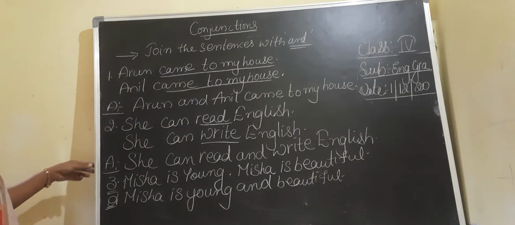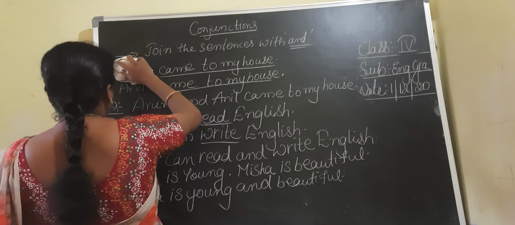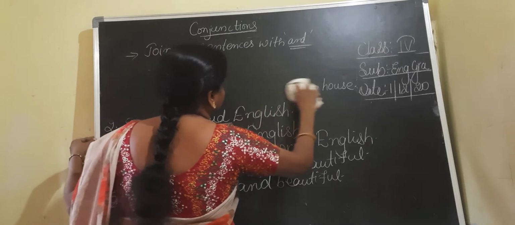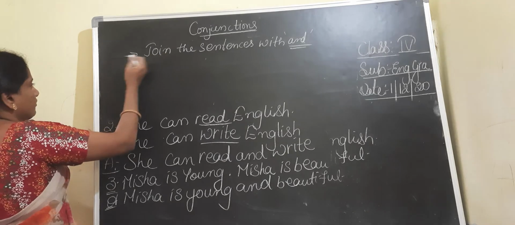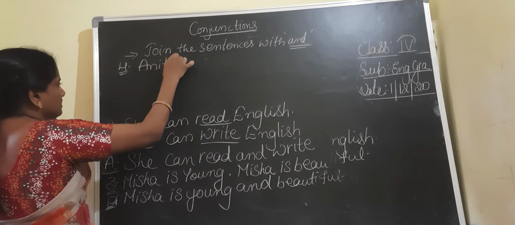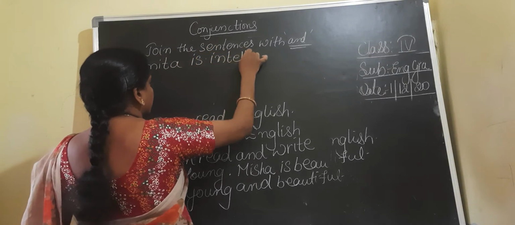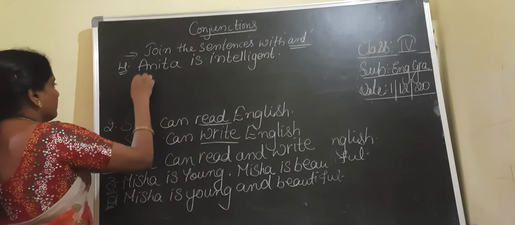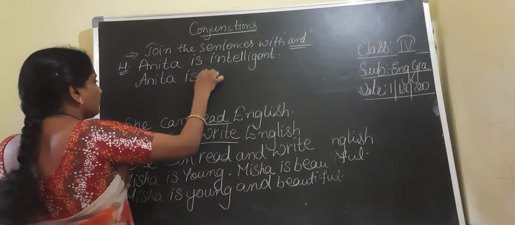Now let us join one more sentence with 'and', children. Fourth one: Anita is intelligent. And the second sentence they gave: Anita is hardworking.